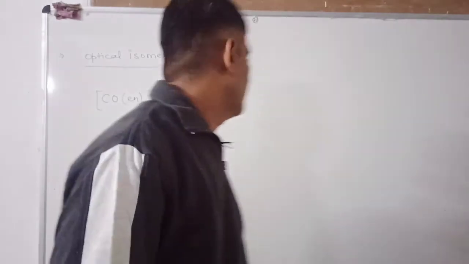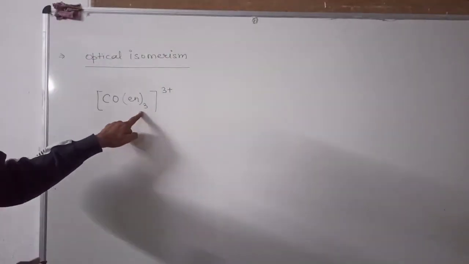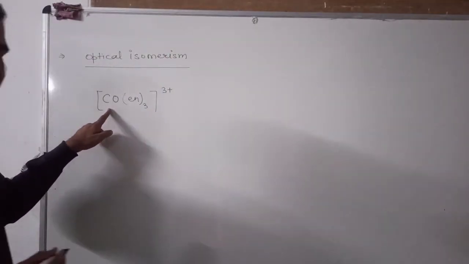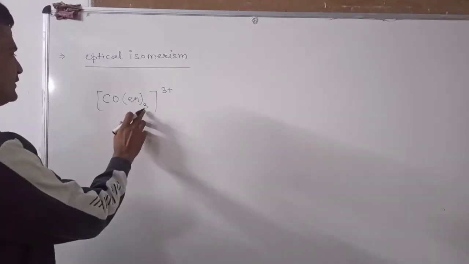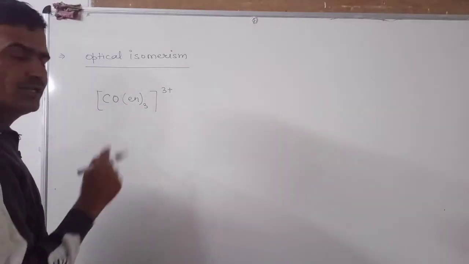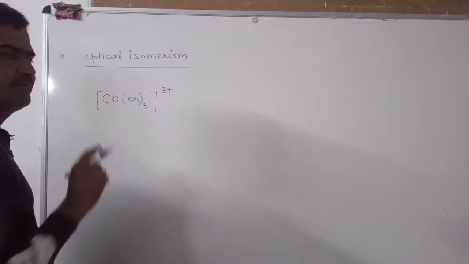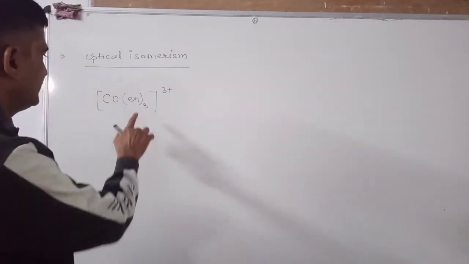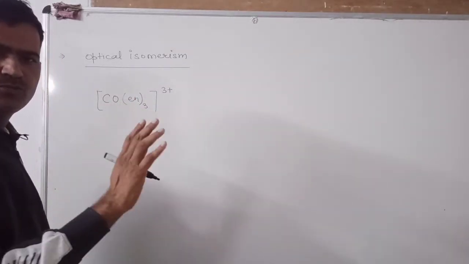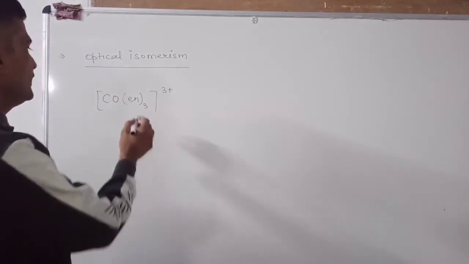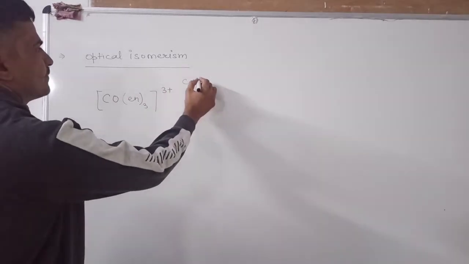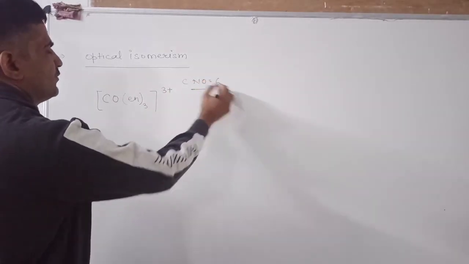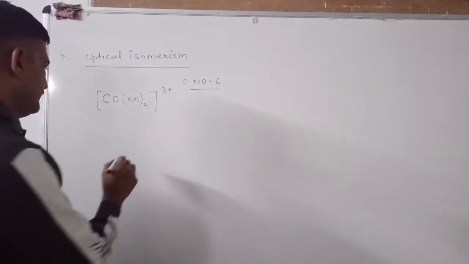I take the example of this tris-ethylene diamine cobalt, and its coordination number is 6. How is its coordination number 6? This ethylene diamine has 2 donor atoms and 3 molecules are there. 3 into 2 is equal to 6. Its coordination number is 6. That's why it forms an octahedral geometry.